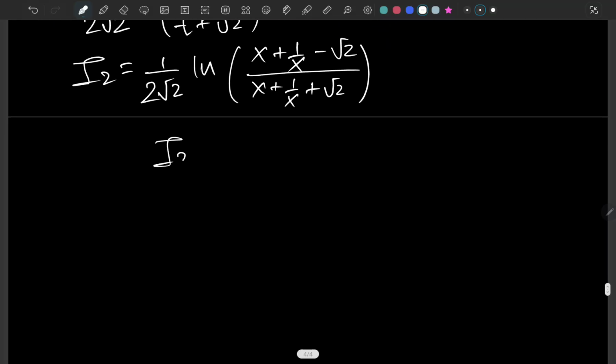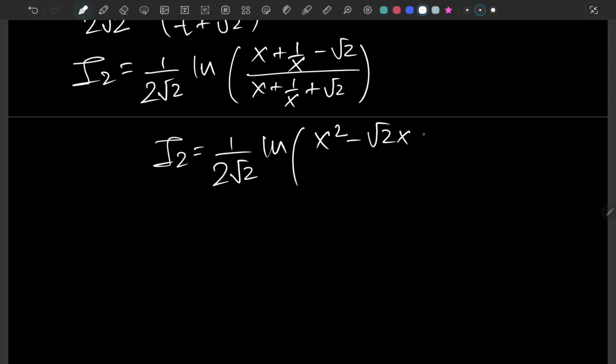So finally I2 comes out to be 1 over 2 root 2 ln of x squared minus square root of 2x plus 1 over x squared plus square root of 2x plus 1, plus c.